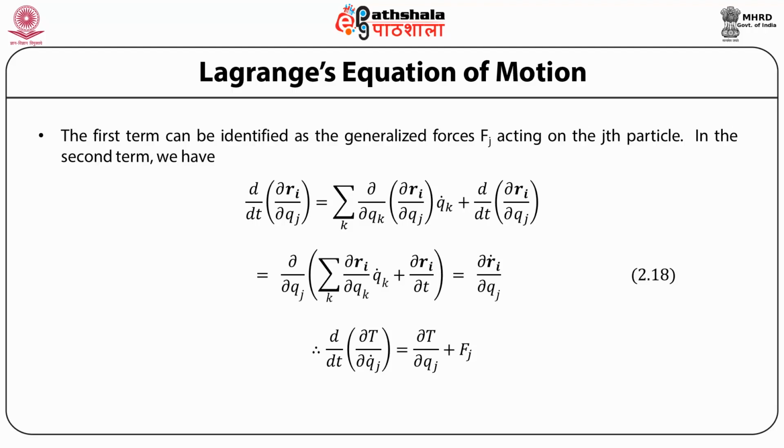Therefore, d/dt of dT by dqj dot is equal to dT by dqj plus the generalized force F acting on the jth generalized coordinate.